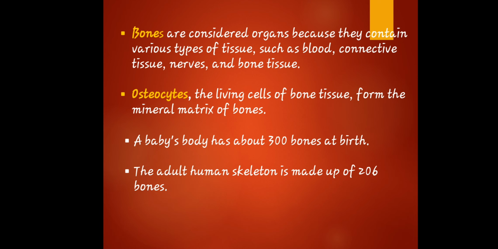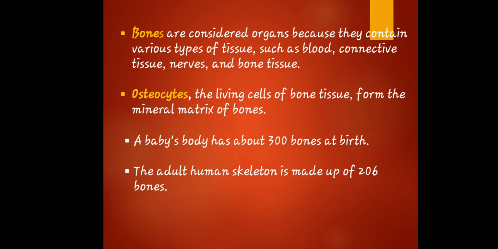As I said, bone tissue is made up of different types of bone cells. A bone is a type of rigid, living tissue.